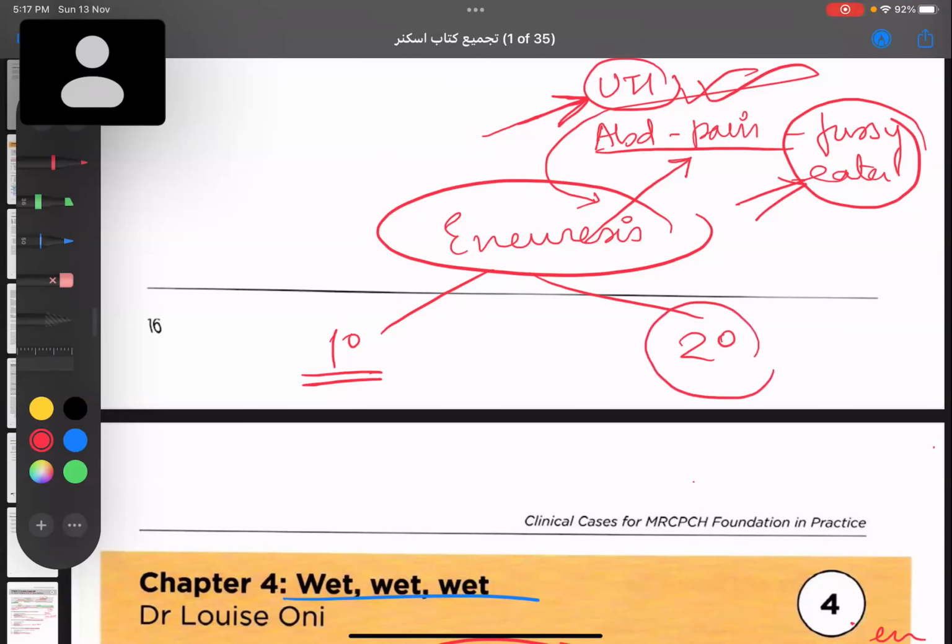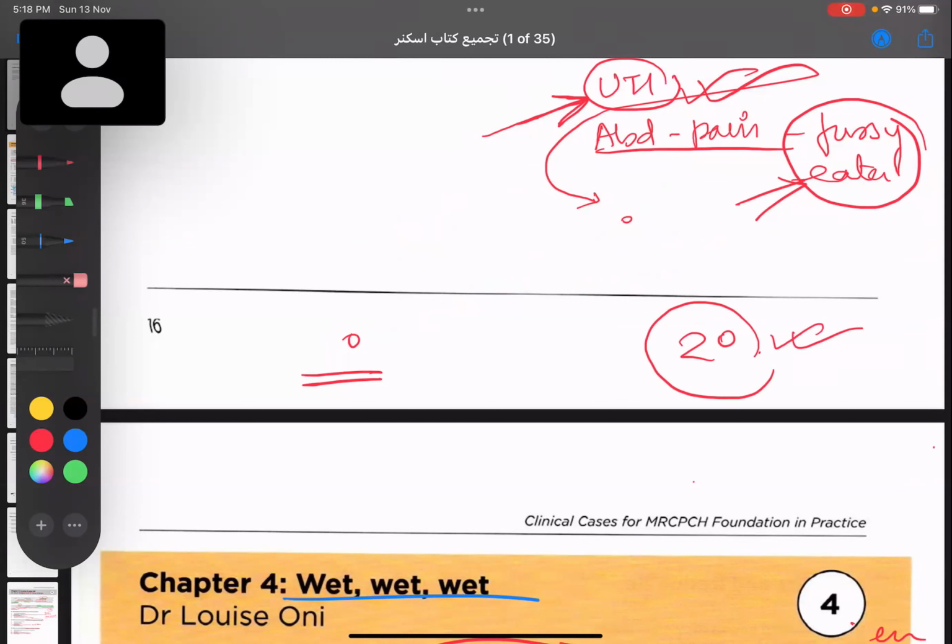Secondary enuresis is that initially he was toilet trained, but now he has started wetting the bed again. This develops at least 6 months or more, often several years, after the person has learned to control his or her bladder. So if suddenly for more than 6 months he's wetting the bed, then we'll call it secondary enuresis. These are the common terms, and these are not usually asked in exams.